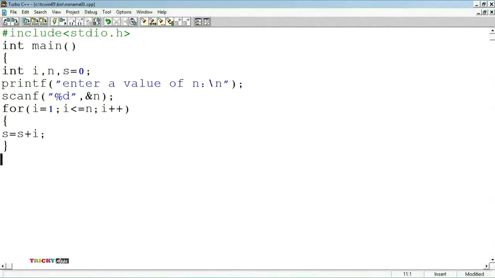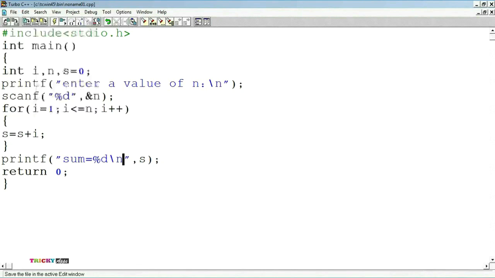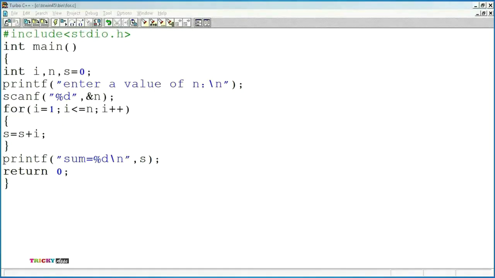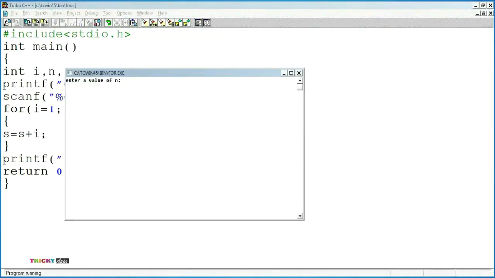Printf. Now we are printing the value of sum. "Sum = %d", closing of the double quotation, comma s. The s value is printed with the %d format specifier. Now return 0. Closing of the main method. Now we need to save the file. After saving the file, we need to compile and execute the program.